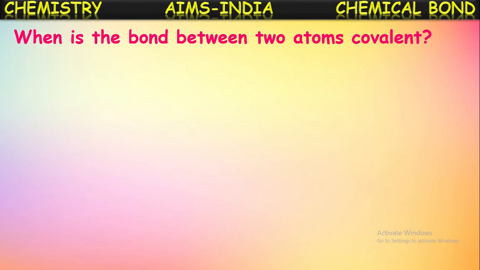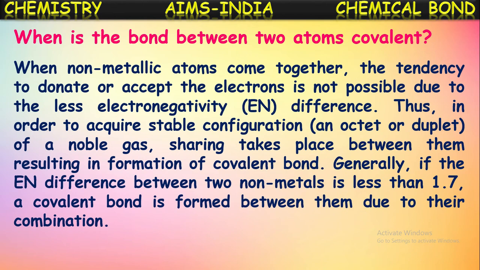When is a bond formed between two atoms covalent? We said that when atoms transfer electrons, an ionic bond is formed. And when a covalent bond is formed, which kind of atoms form it? When non-metallic atoms come together, the tendency to donate or accept electrons is not possible due to the small electronegativity difference. Yes, when two non-metallic atoms come together, we know non-metallic elements generally have greater electronegativity. All the atoms will be ready to accept electrons.